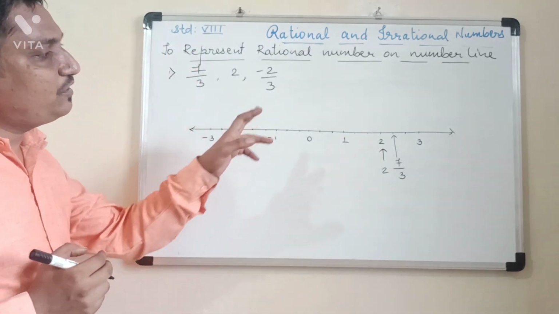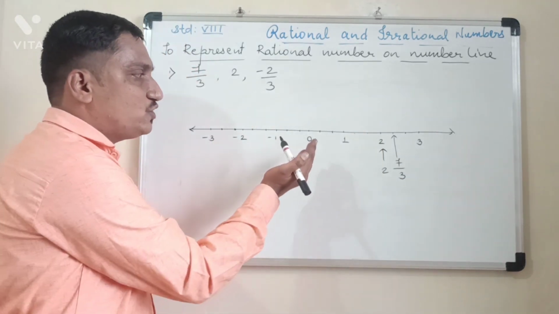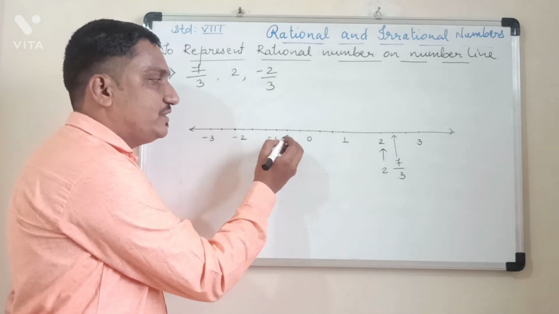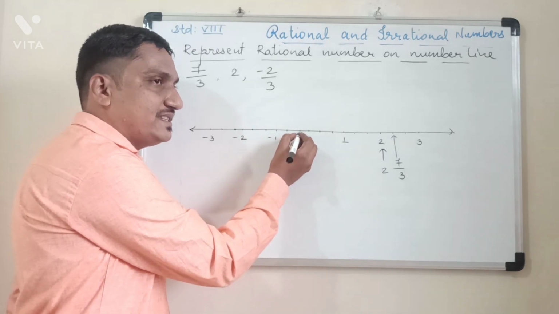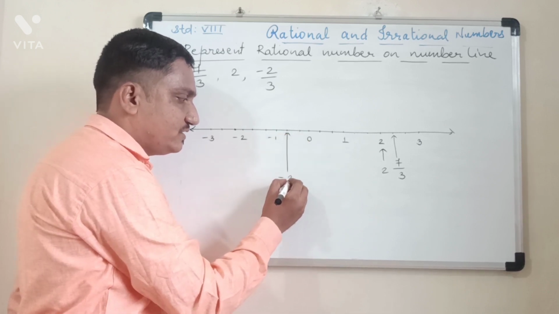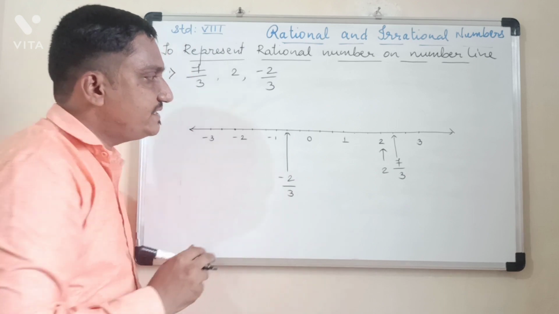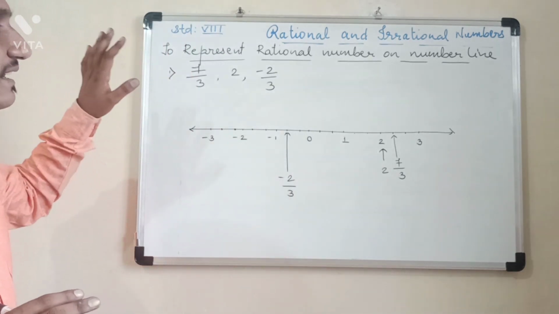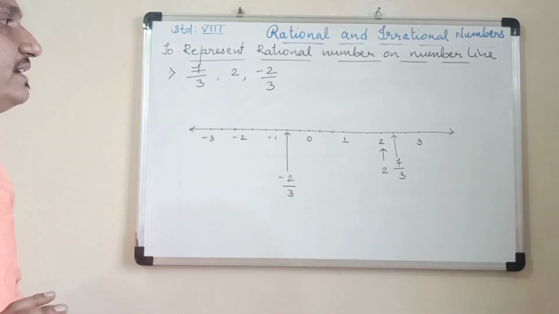And minus 2 upon 3 also they told to show. Minus 2 upon 3 will be to the left side of 0. So first one which is there is minus 1 upon 3. And the second one is minus 2 upon 3. So this way we can represent a rational number on a number line.